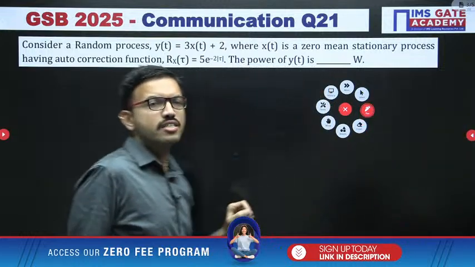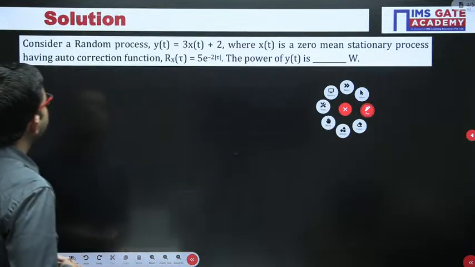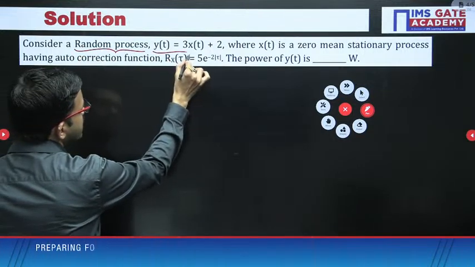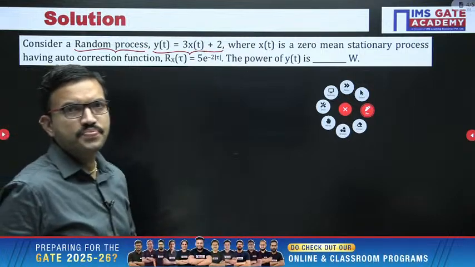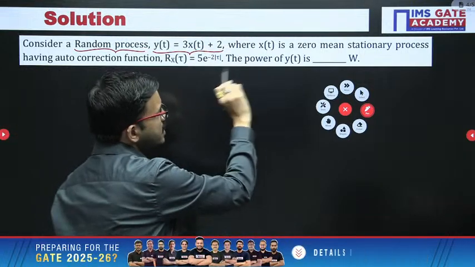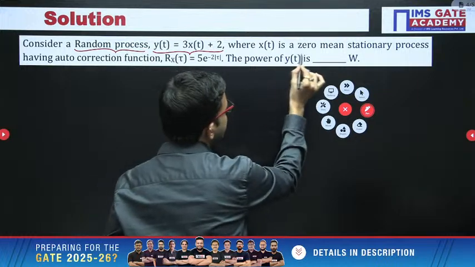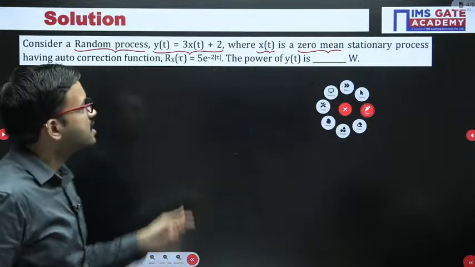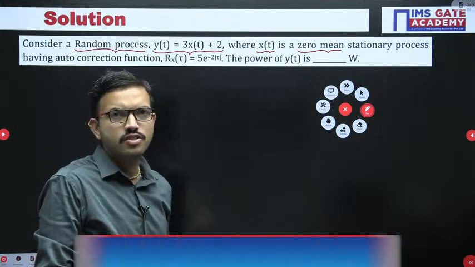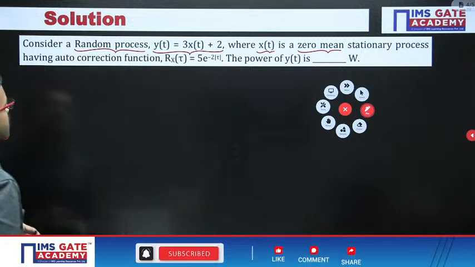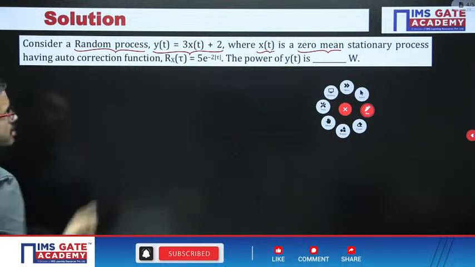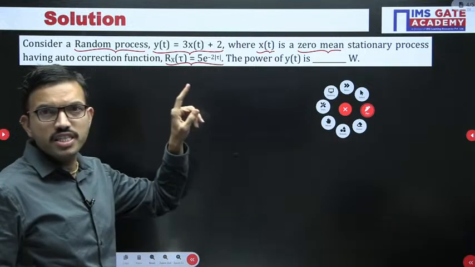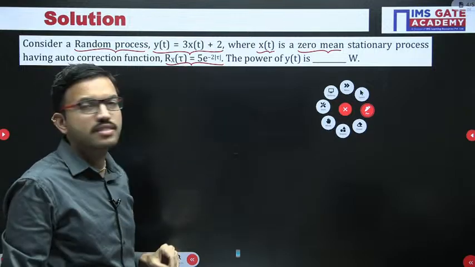First of all read the question. Here in this question you are having one random process y of t equal to 3x of t plus 2. Regarding x of t, they have mentioned x of t is a zero mean stationary process. That means the mean value of the random process x of t is 0. The autocorrelation function of x of t is given as 5 into e power minus 2 mod tau.